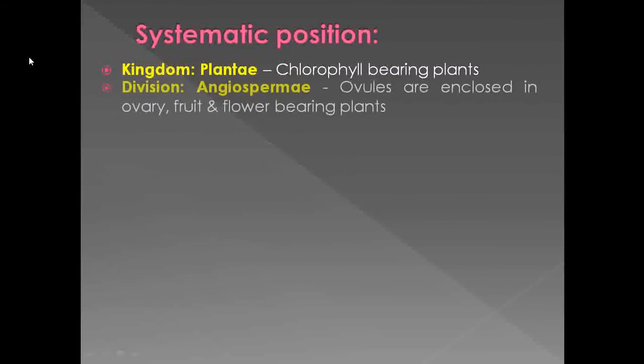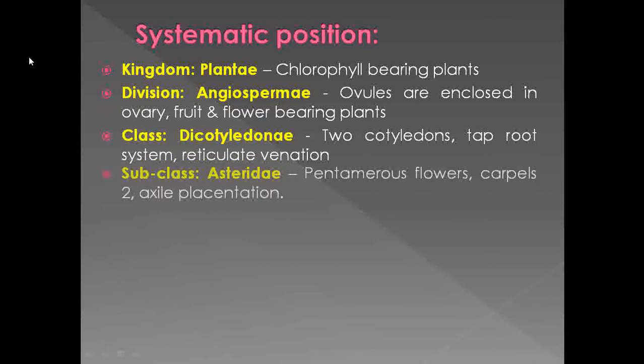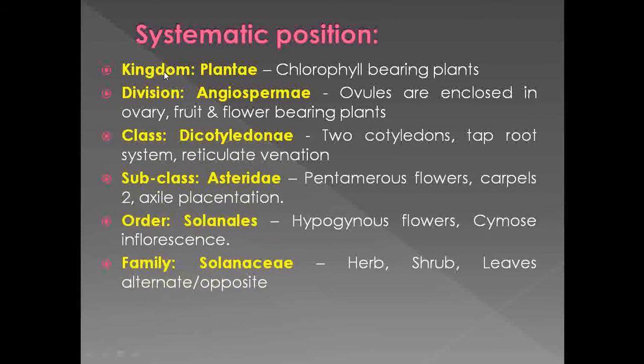So let's see the systematic position of Datura metel. It belongs to kingdom Plantae. Why is it included under Plantae? Because they are chlorophyll-bearing plants. Then it belongs to division Angiospermae. What are the characters of Datura metel that place it under angiosperms?